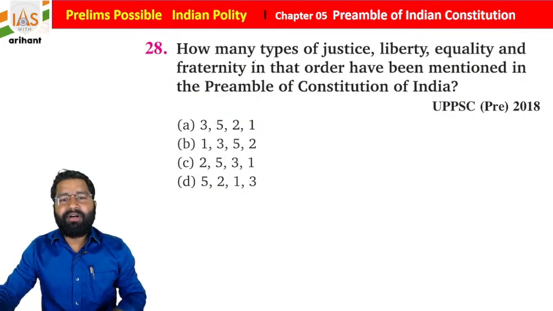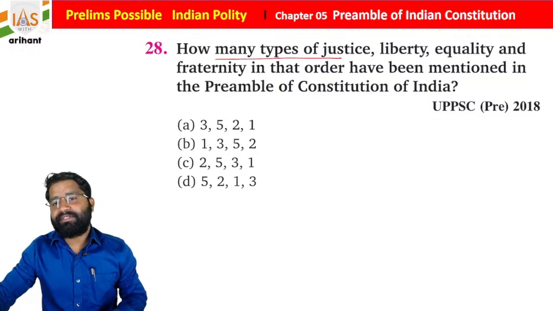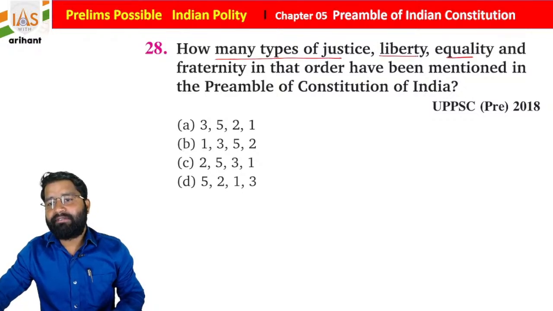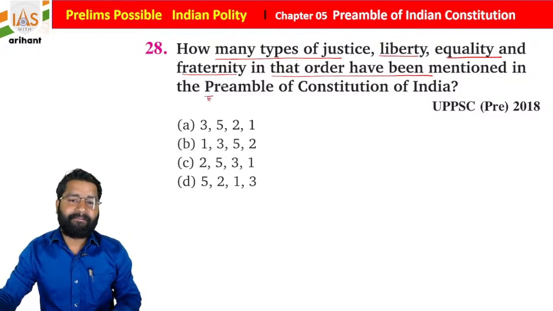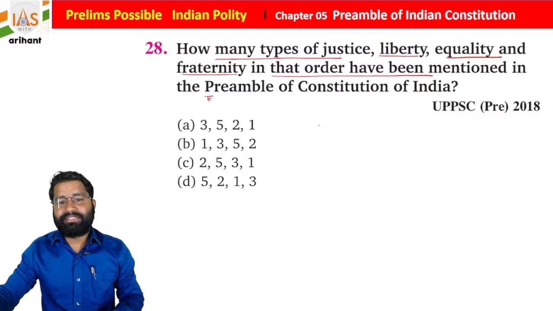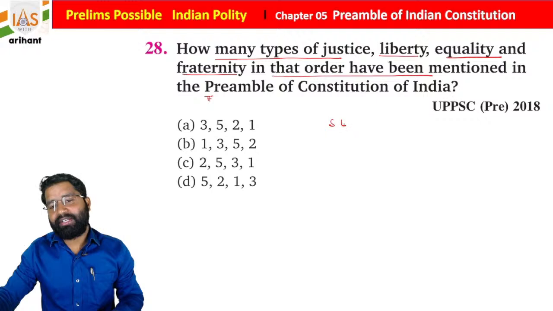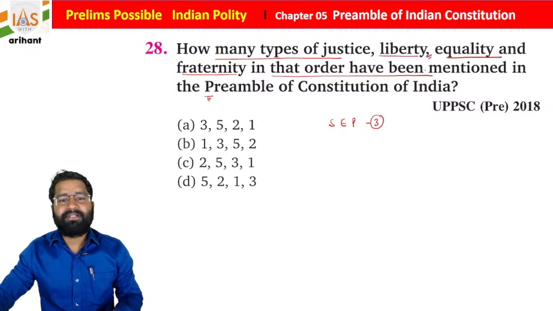Now, how many types of justice, liberty, equality and fraternity, in that order, have been mentioned in the preamble of the Indian Constitution? Okay, so justice. What type of justice do we have? Social, economical and political. Three words. Okay, what type of equality do we have? What type of liberty do we have?